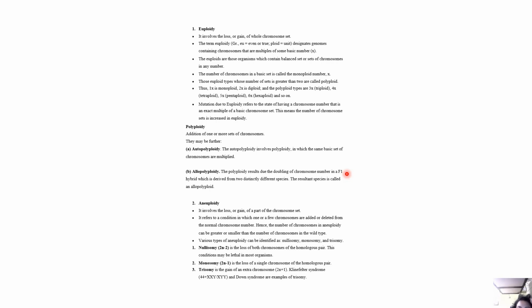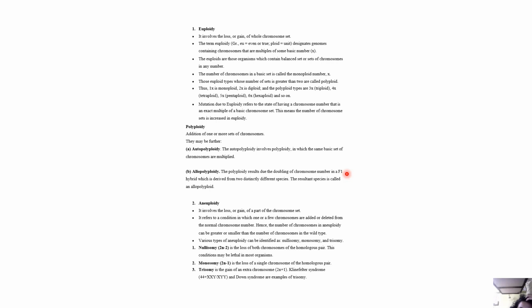Polyploidy results due to the doubling of chromosome number in an F1 hybrid, which is derived from two distinctly different species. The resultant species is called an allopolyploid. Aneuploidy involves the loss or gain of a part of a chromosome set. It refers to a condition in which one or a few chromosomes are added or deleted from the normal chromosome number.